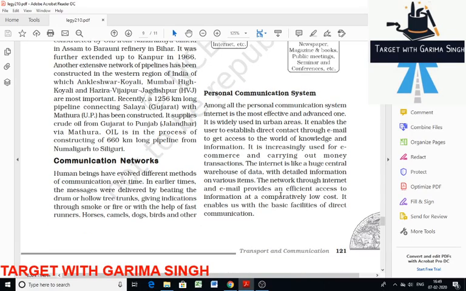Then personal communication systems. The most advanced and best means among personal communication systems is the internet, which is widely used in urban cities. Email is the main source through which a user can directly connect with others and also get access to the world of knowledge and information. The internet is like a huge store with data and detailed information on various items. It is a cheaper mode of communication which provides efficient access to information at comparatively low cost.